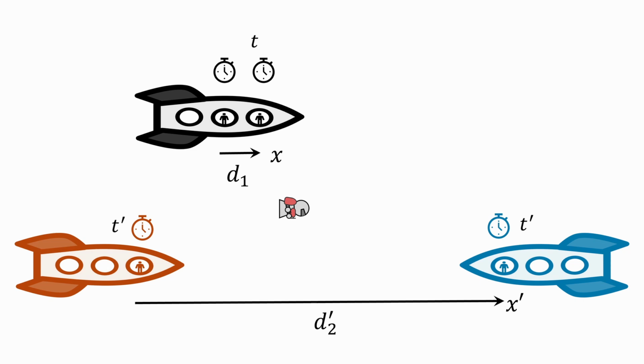All the clocks have been synchronized at a certain time in the past. Your and your fellow passenger's frame of reference is your spaceship clock time and distances measured from your seat, namely t and x. For the passenger on the spaceship to the left, his frame of reference is his spaceship clock time and distances measured from his seat, namely t' and x'. The passenger on the spaceship to the right uses the same t' and x' frame of reference. All passengers can record their spaceship's time and the events that happen right in front of them.